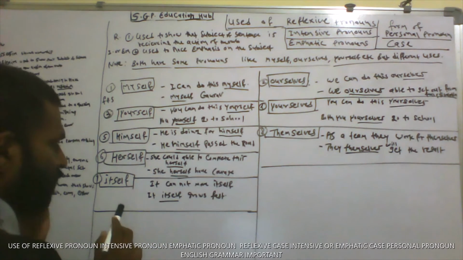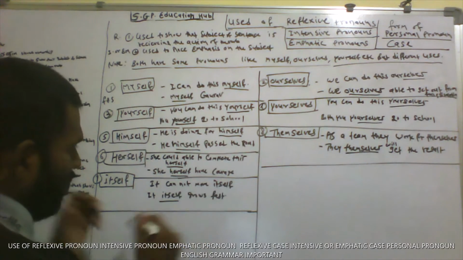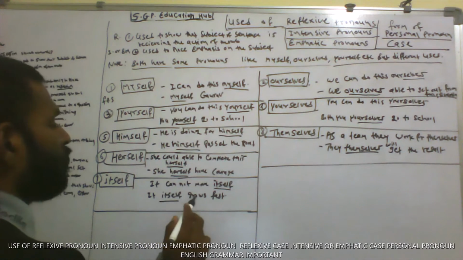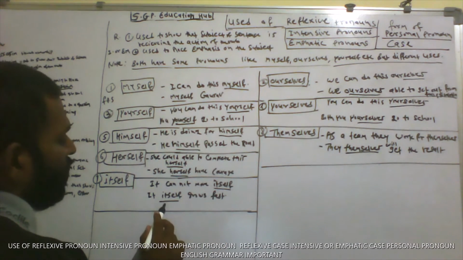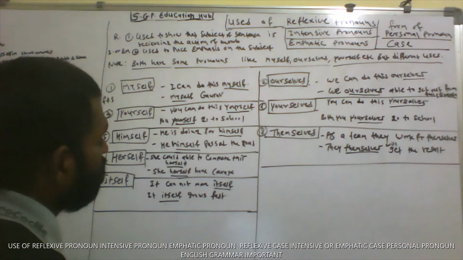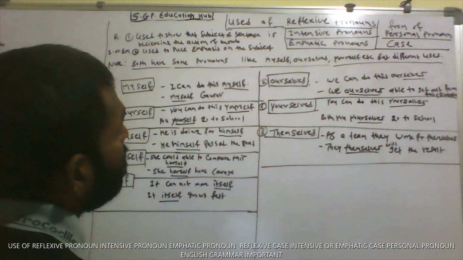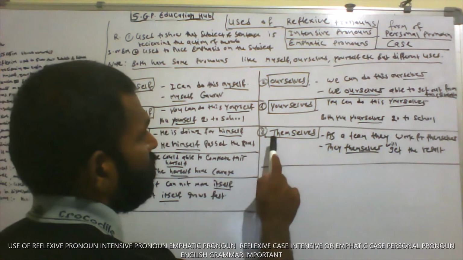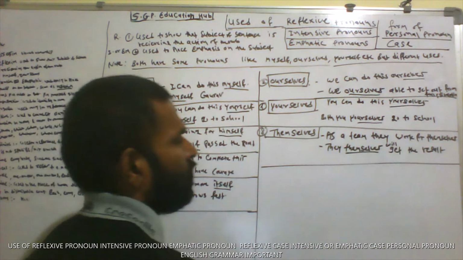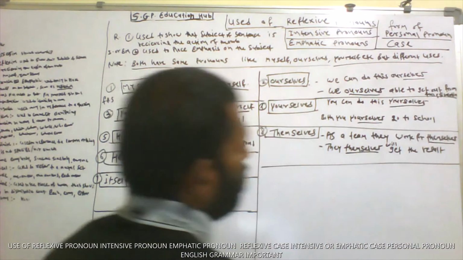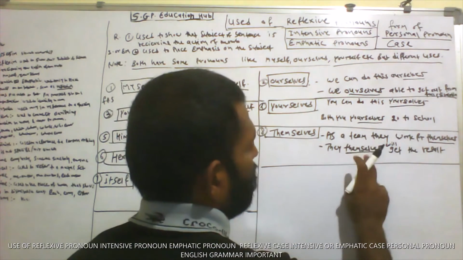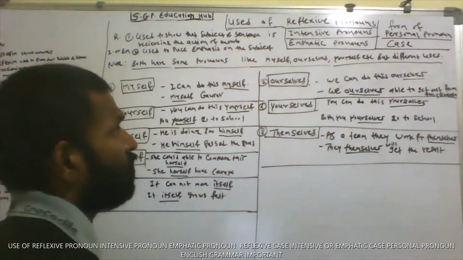Seventh number is itself. It cannot move itself. Here itself comes as a reflexive pronoun. It itself grows fast. Here itself is used as an emphatic or intensive pronoun. Last, themselves. As a team, they work for themselves. Here themselves comes as a reflexive pronoun. They themselves will get the result. Here themselves is an emphatic or intensive pronoun.